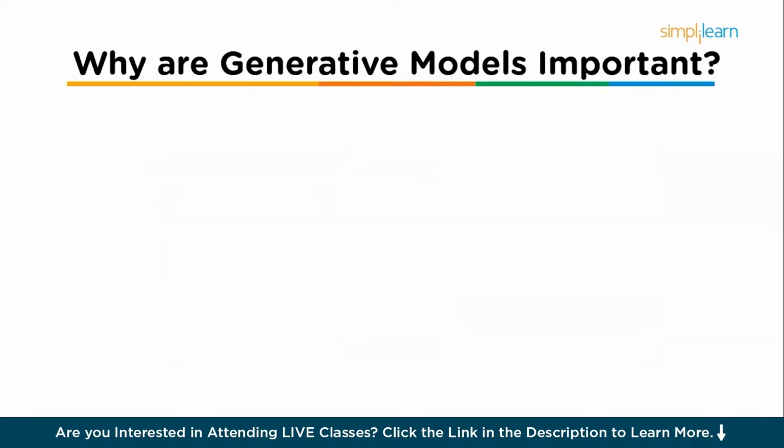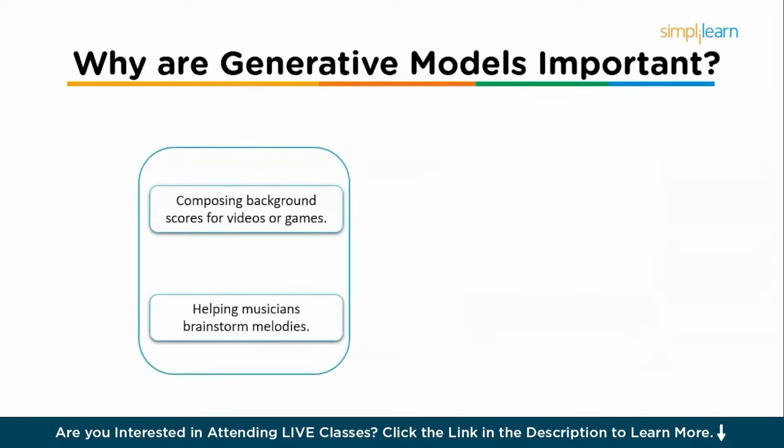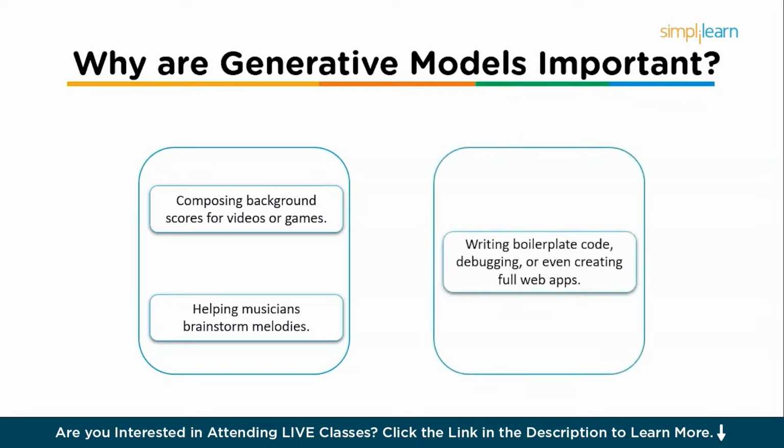Under music, we are composing background scores for videos or games, and helping musicians brainstorm melodies or lyrics. And finally, under coding, we write boilerplate code, debug, or even create full web apps.